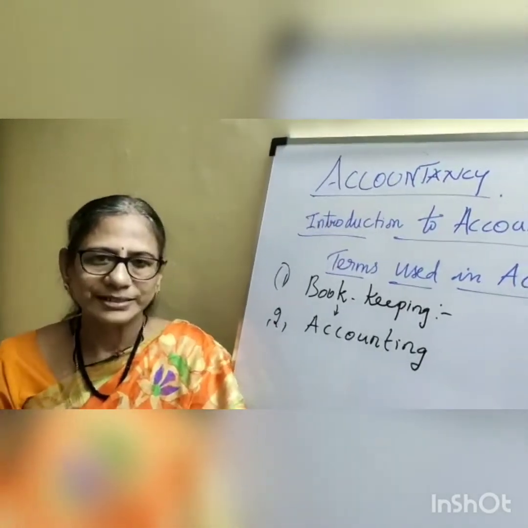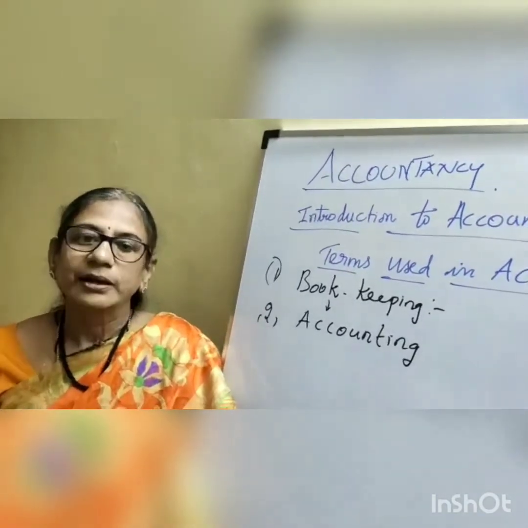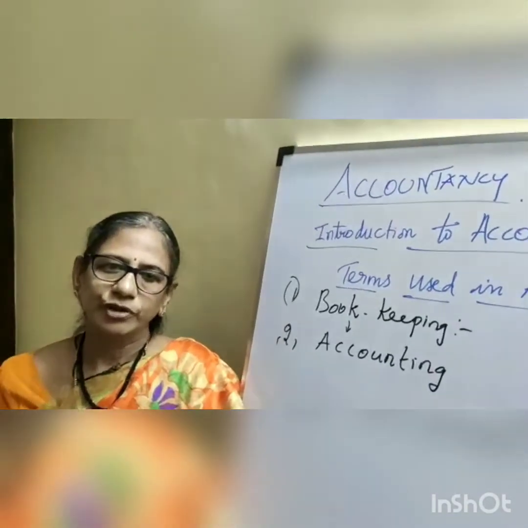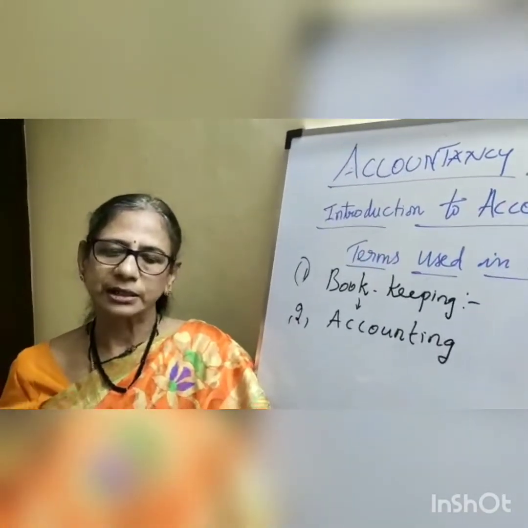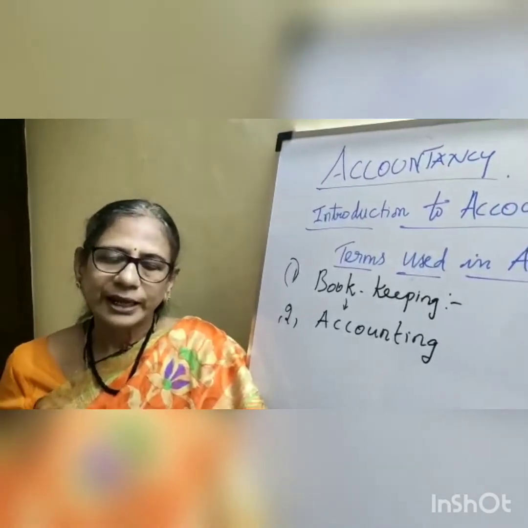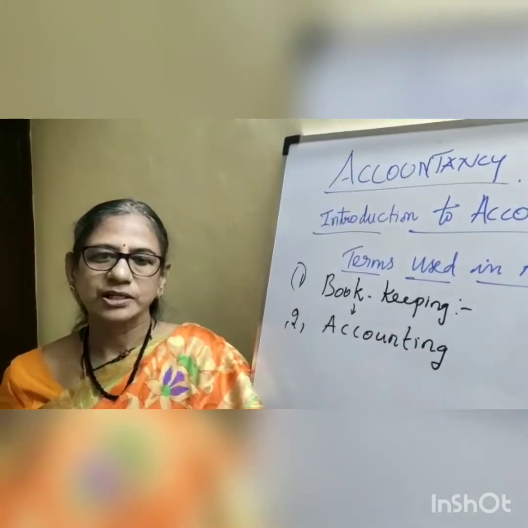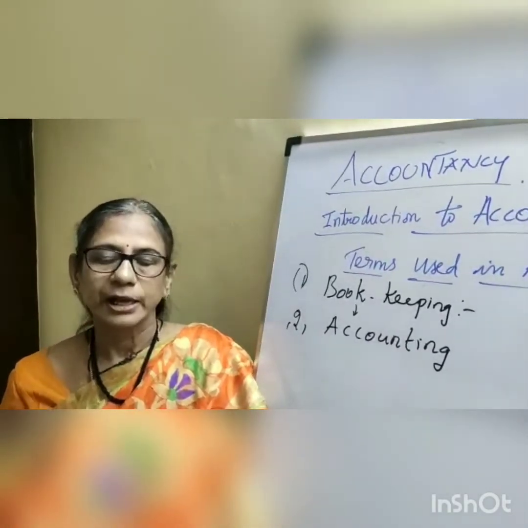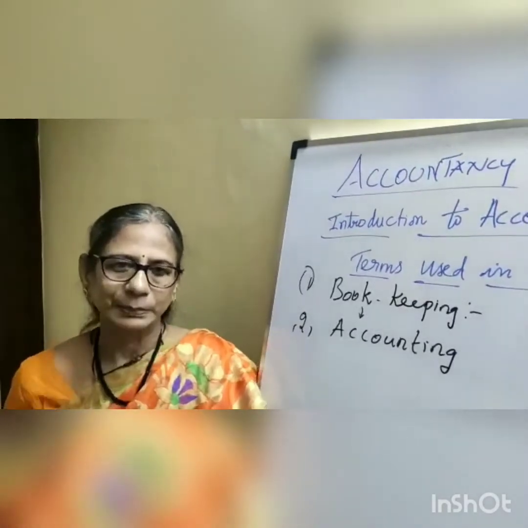That means summarizing the results and then analyzing. After analyzing, at the end of the year, we interpret the results, whether the business earned profit or incurred loss, whatever the results may be. Then the results will be communicated to the investors or the persons concerned.